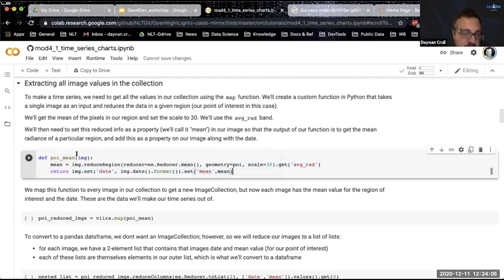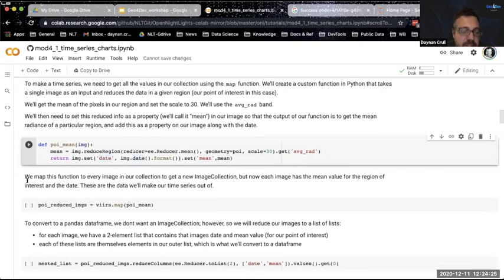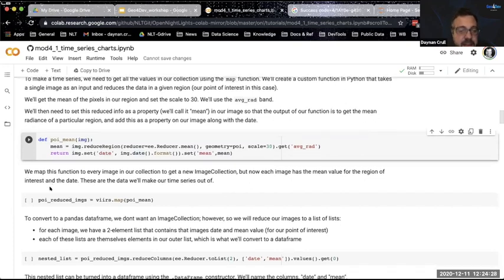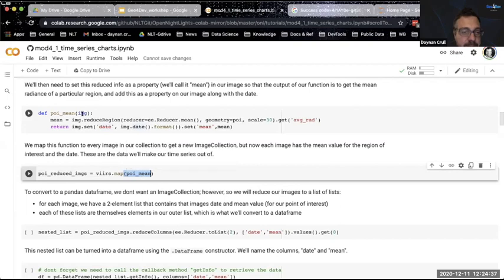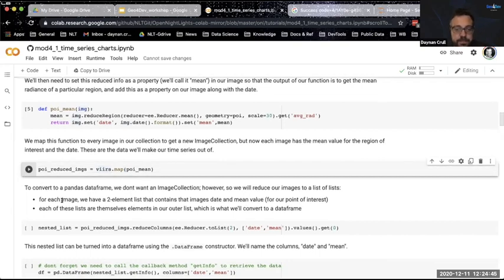So what's happening with this function is it takes an image and then it reduces the data of the pixels by getting the mean for everything in this area that we're giving it. And it's going to do it for this band. And then it's going to add that data as metadata to the image itself, and then return that image. So if I were to do this on a single image, it would give me just the mean value. But what I want to do is do this for our entire collection because we're doing a time series, recall. So I'm taking that function named POI mean, that's what we just wrote up here, and I'm going to map it to every image in our VIIRS image collection. And then I'm going to get POI reduced images, okay?